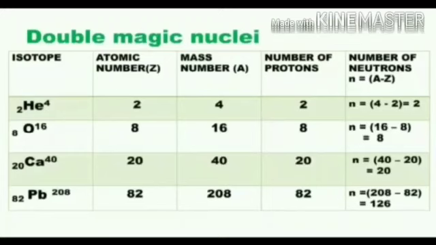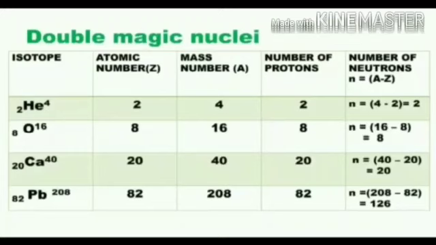The number of neutrons in the nucleus is 20. The number of protons in the nucleus is also 20. 20 is a magic number, hence calcium-40 is exceptionally stable. It has a doubly magic nucleus. There are several isotopes for calcium.